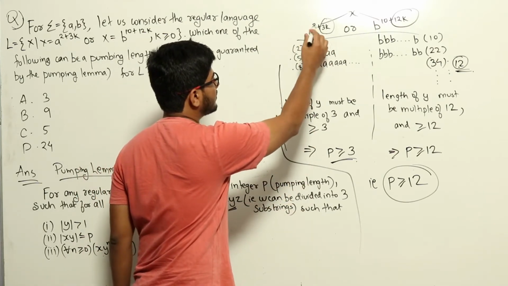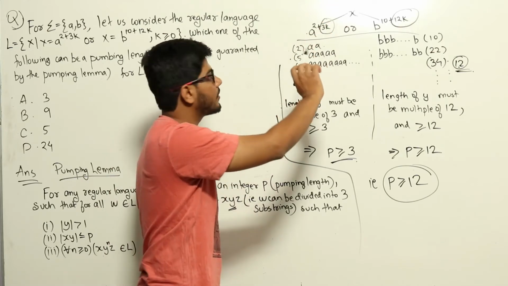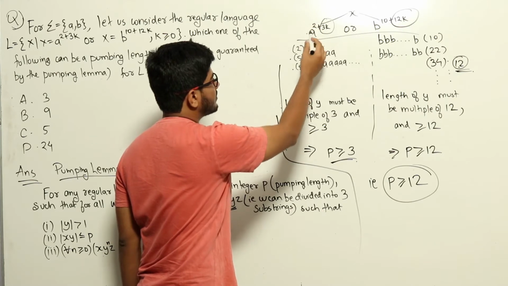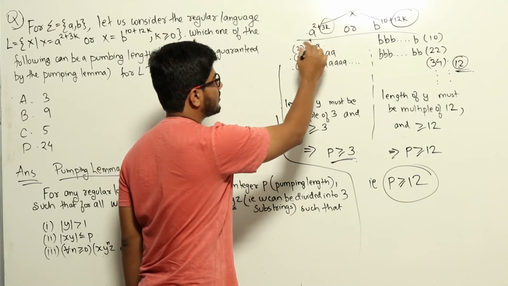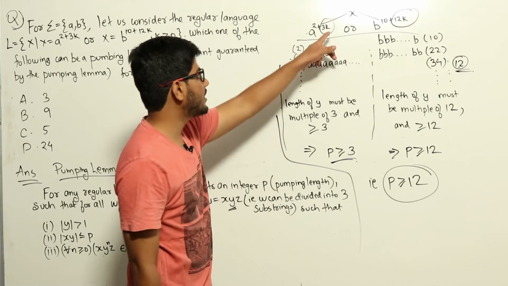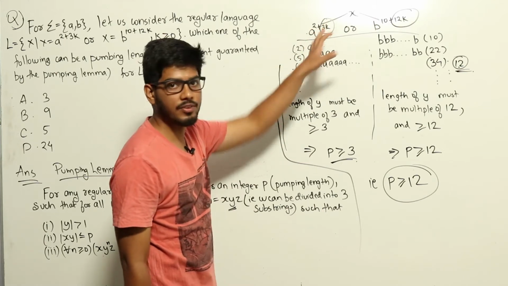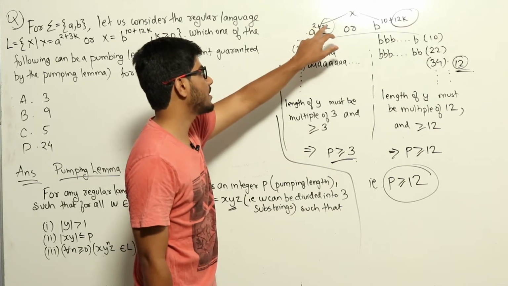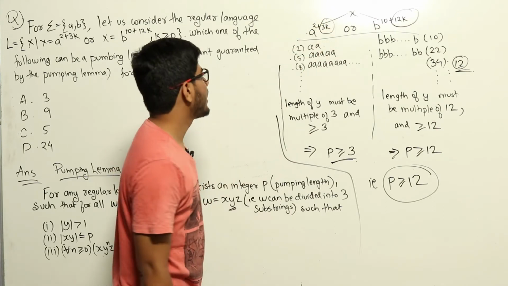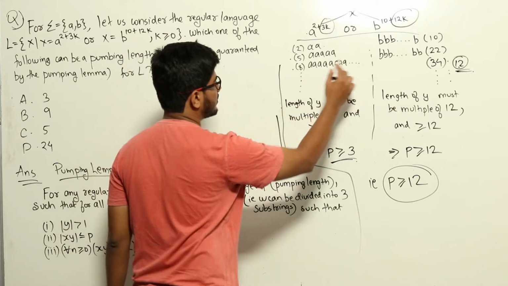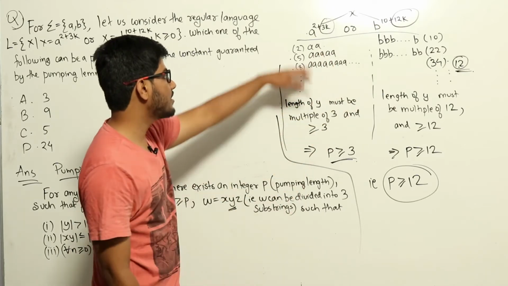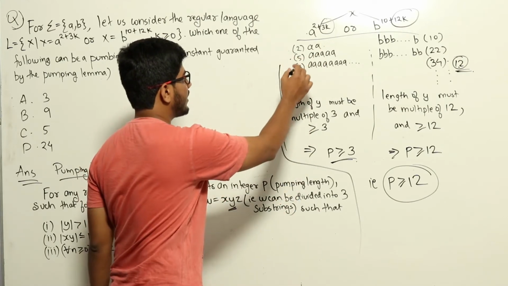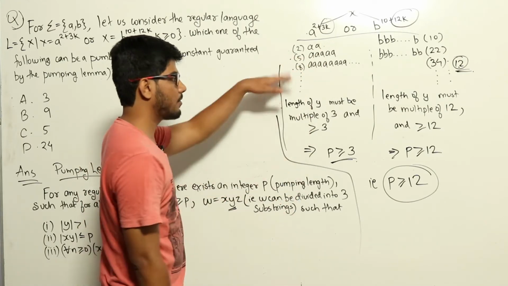If k is 0, it will generate a^2, that is, a string of a's of length 2, that is aa. If k is 1, it will be a^(2+3), that is a^5, that is 5 a's. If k is 2, that is a^(2+3*2), that is a^8, that is 8 a's, etc. So basically this language generates strings of all a's having lengths 2, 5, 8, 11, etc. It keeps on growing like that.